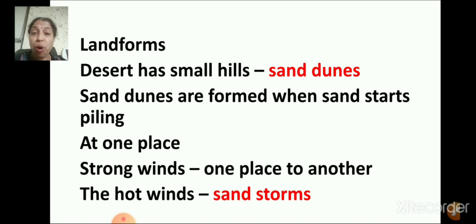Because of the strong winds, the dunes keep moving from one place to another. And the hot winds carry a lot of sand with them and severe sandstorms are formed. So children, is that clear?